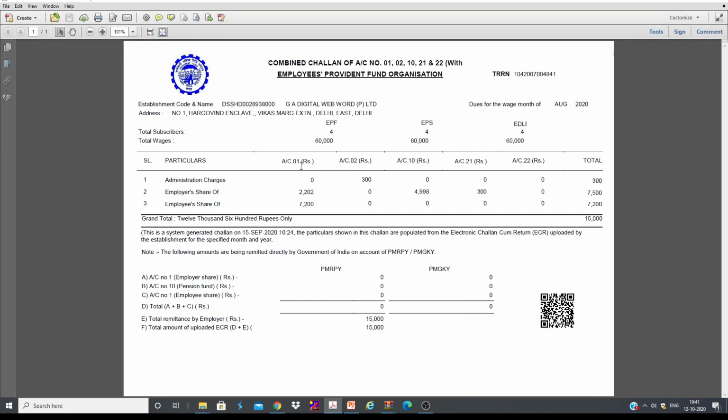Similarly, here you can see there are so many terms which we are not aware of, like account 1, account 2, account 10, account 21, account 22. Since most of us are not aware of this terminology, contractors take undue advantage of this. Now let us try to understand the meaning of each and every term and how to verify these challans. So first, let us clear our basics.